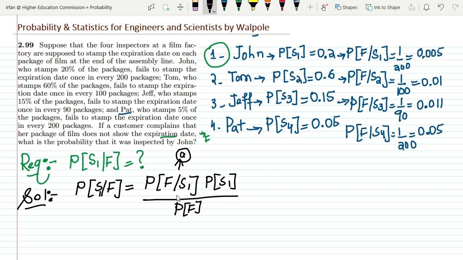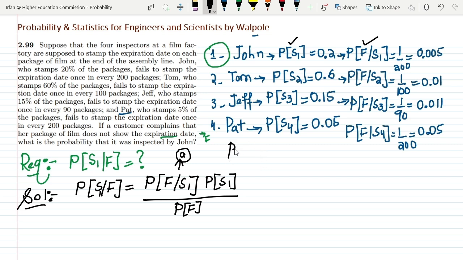Now in order to find it out, do I know the values of these variables? Yes, the first variable, which is probability of f given s1, is already given. Probability of s1 is also given, but we don't know the probability of the failure. So let me write here the probability of the failure.